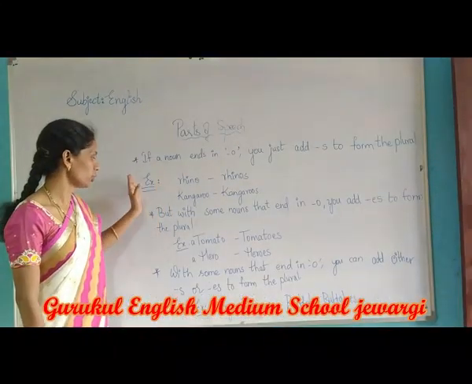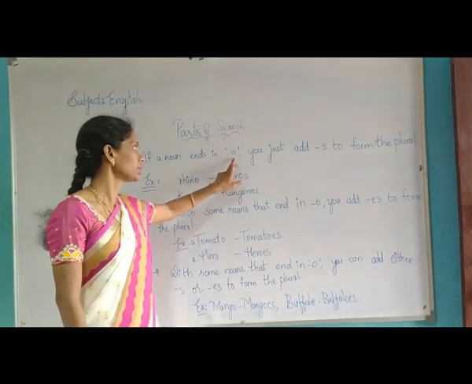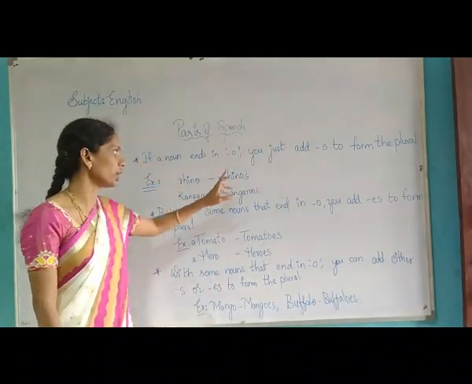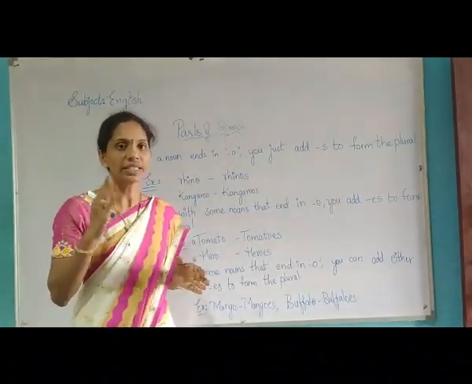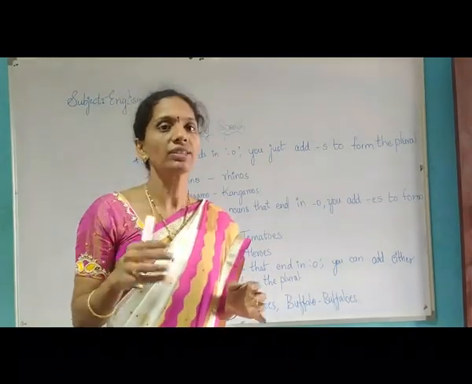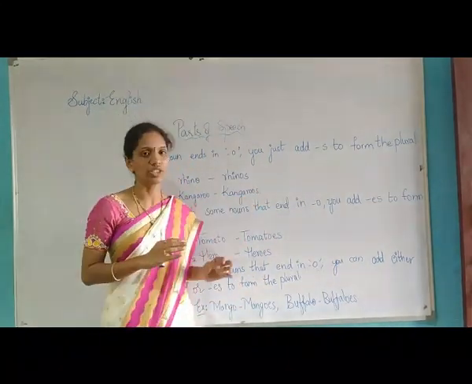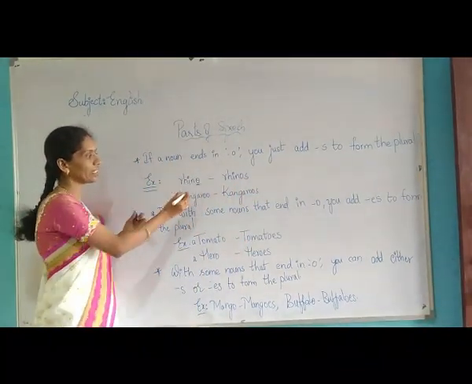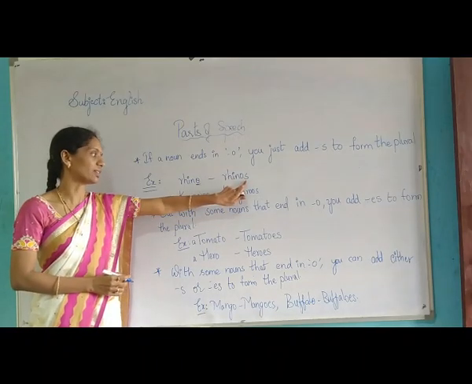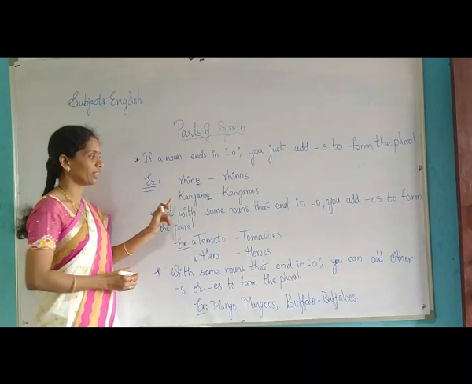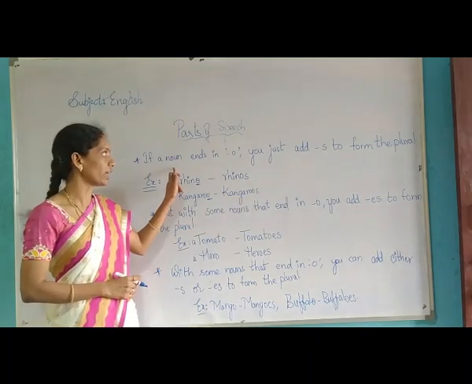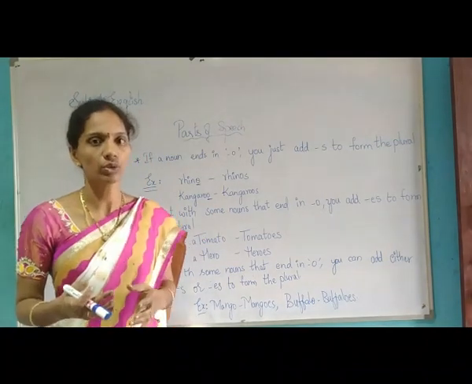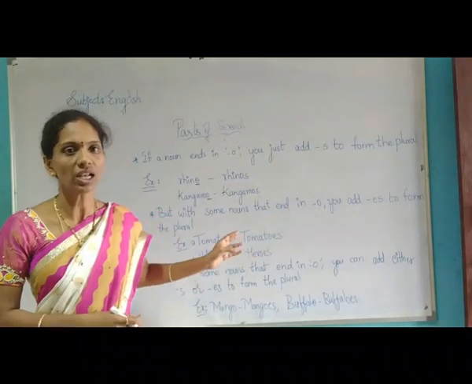Look here children, few more rules. If the singular noun is ending with O, we should just add S to form a plural noun. Again I repeat, if a singular noun is ending with O, then we have to add just S to change it to a plural noun. Examples are here, see, Renault. So the ending is O, but what we added here is just S. And kangaroo, here O ending is there, just we have to add S. So again I repeat, if the ending of the singular noun is O, then what we have to do? We have to just add S to form a plural noun.